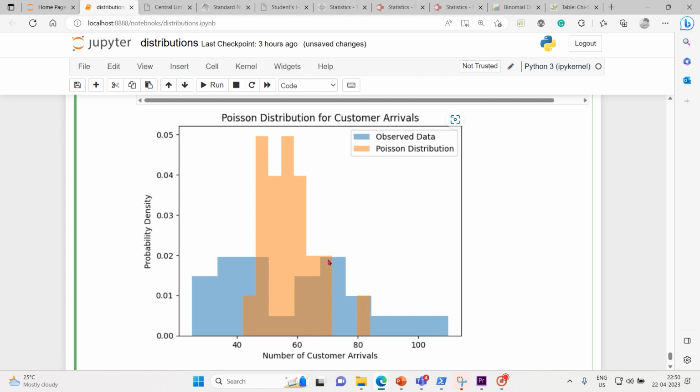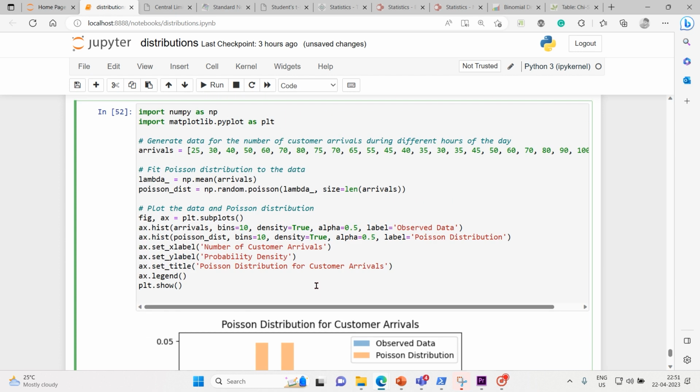In some cases it's pretty close. This portion is exactly the same, and this portion is somewhat closer. You see that till this portion is somewhat closer, and here again closer. So that's what a Poisson distribution is. That's how it will be useful.